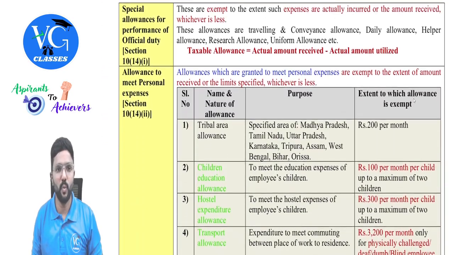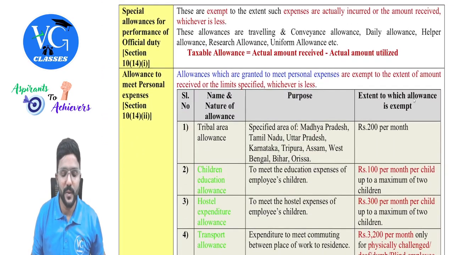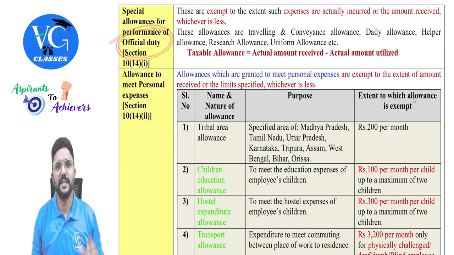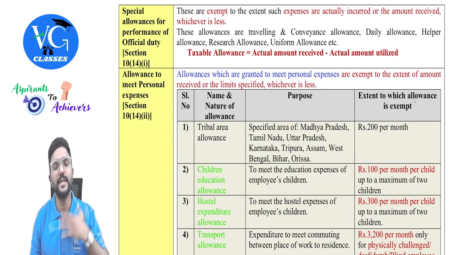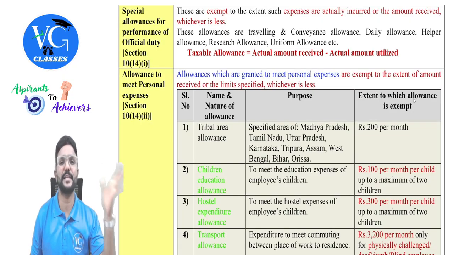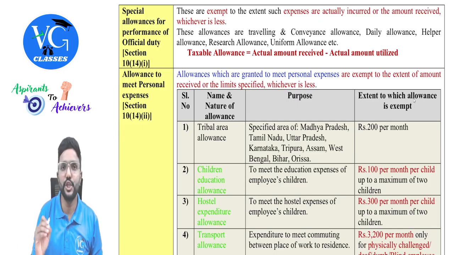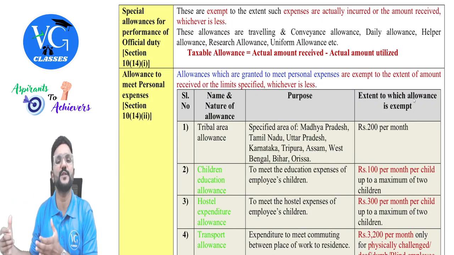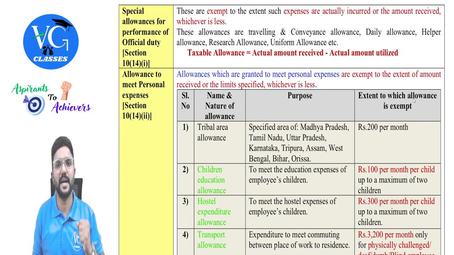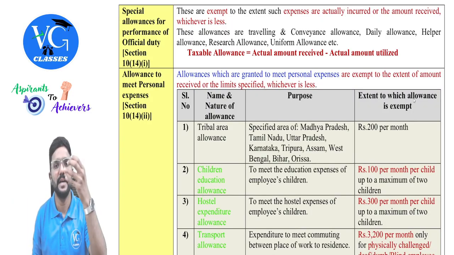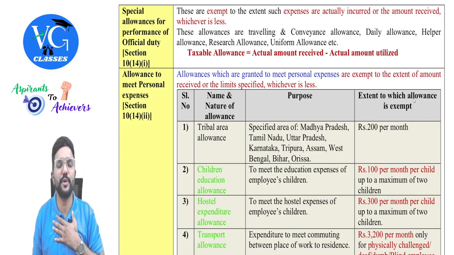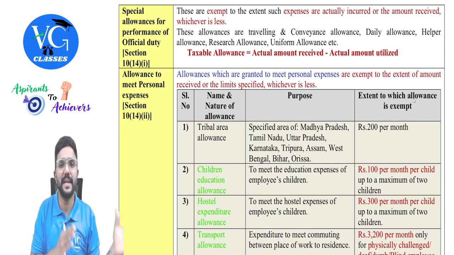Next, 10(14)(i). Special allowances for performance of official duty. This is the allowance given by the employer to the employee to meet official expenses, that is office related expenses. Sir, how much is exempt? Actual amount received or the actual amount spent, whichever is lower, guys. For example, assume for conveyance purpose, the employer had given 10,000 to the employee and the employee has spent only 8,000. How much is exempt? 10,000 or 8,000, whichever is lower, 8,000.